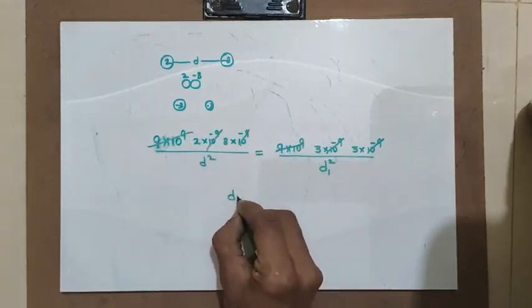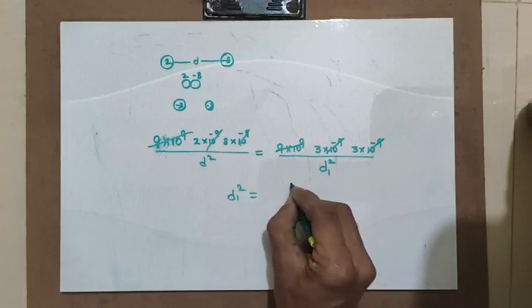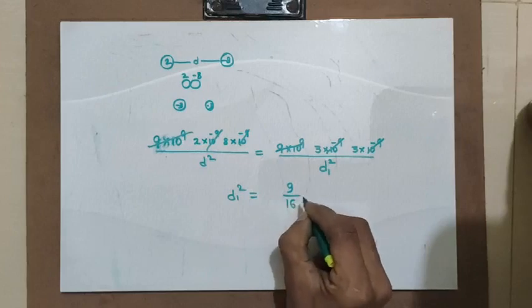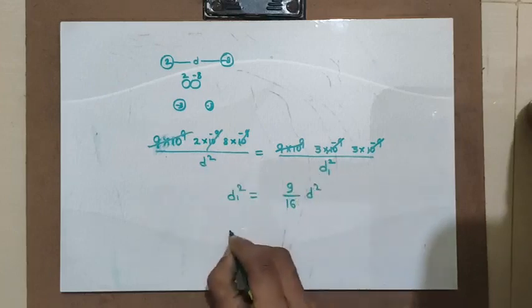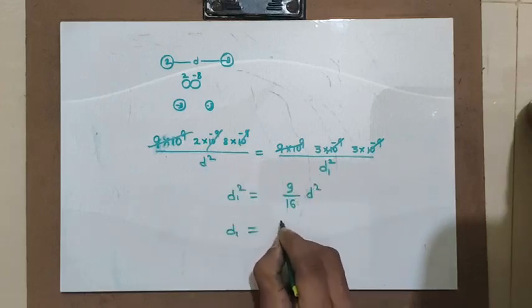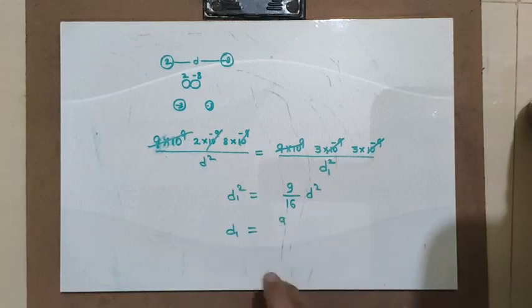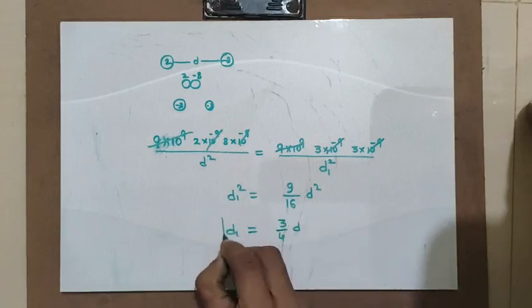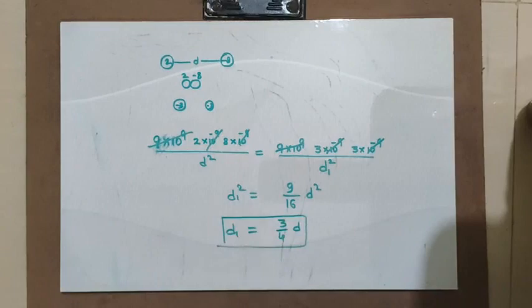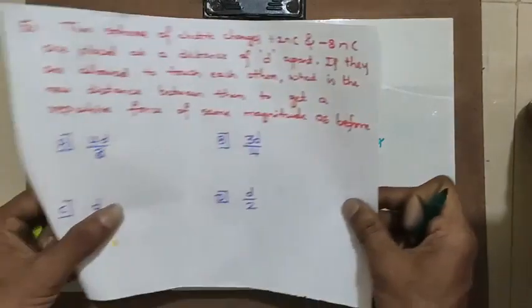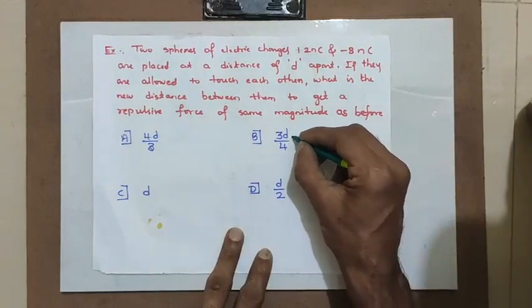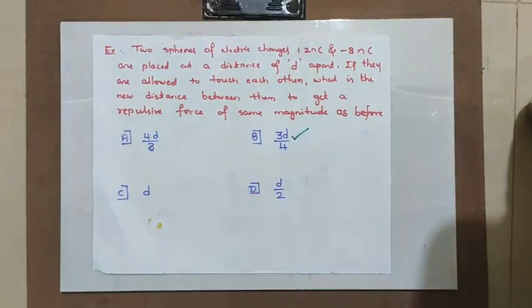Now d1 square becomes equal to 3 into 3, 9, divided by 8 into 2, 16, and d square comes here. Hence d1 becomes equal to the square root of this, that means 3 by 4 d. 3 by 4. Hence my answer becomes 3 by 4 d. This is the answer.